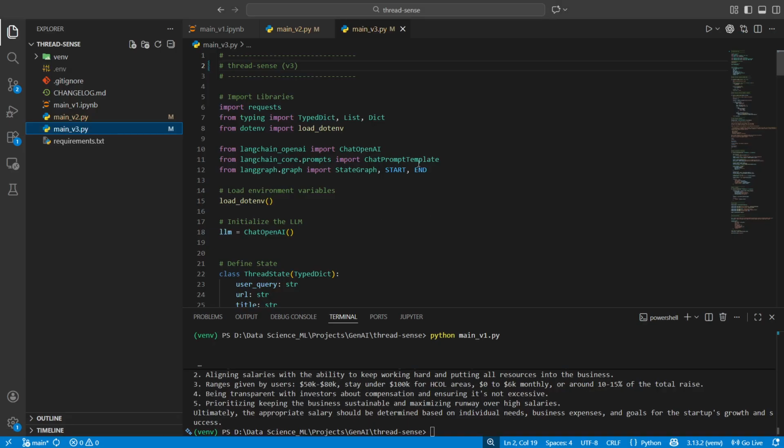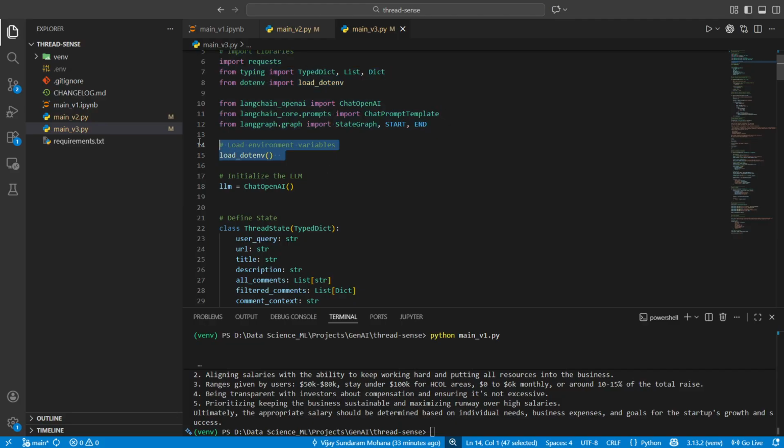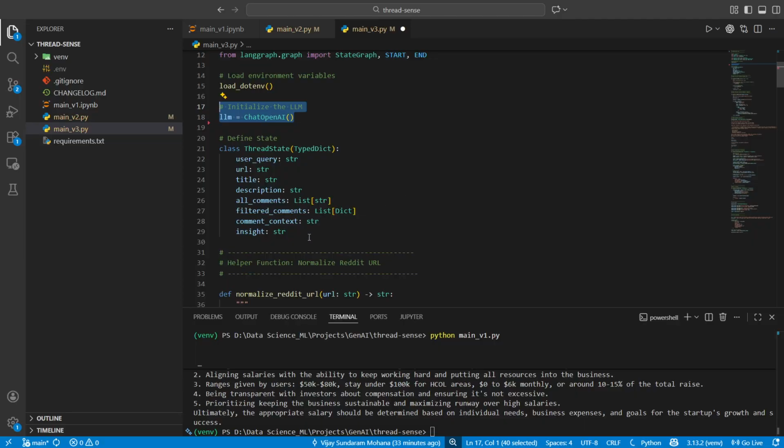Of course I've built it already, but I'm going to show you how we have done this. All of this is the same. Importing libraries is the same, loading the environment variables is the same, initializing the LLM is the same. Here again this is the same. The only thing that has changed is we have an additional state, which is filtered comments, and this is going to be a list of dictionary.